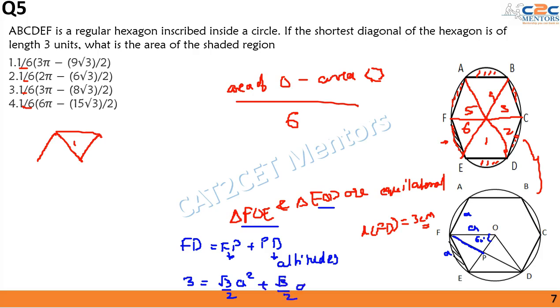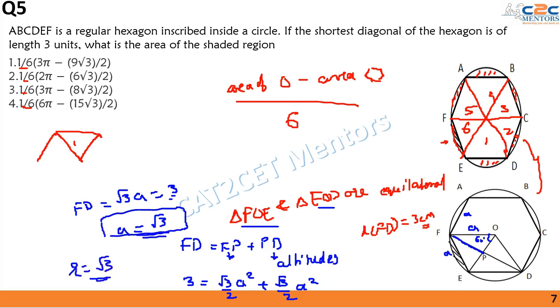Similarly PD will also be root 3 by 2 A, so my FD, the shortest diagonal, is equal to root 3 A. If we equate it to 3 units, which is given to us, I get A equal to root 3, so the radius of the circle in this scenario turns out to be root 3.